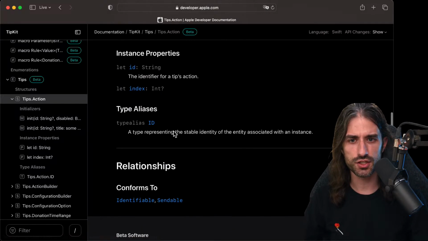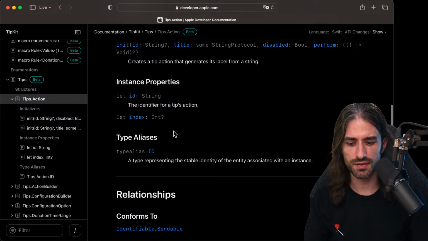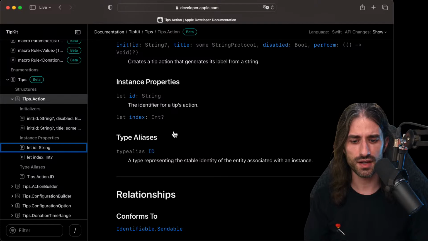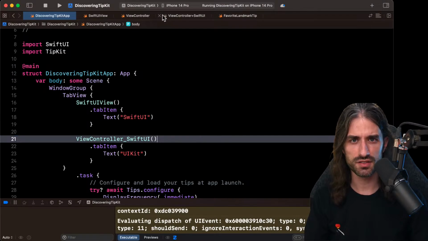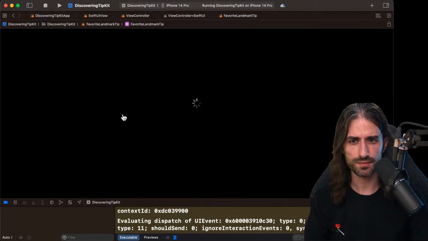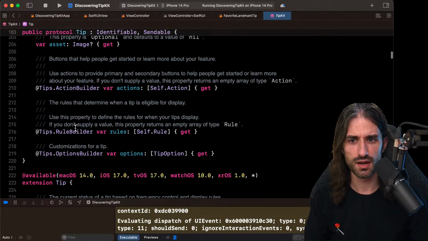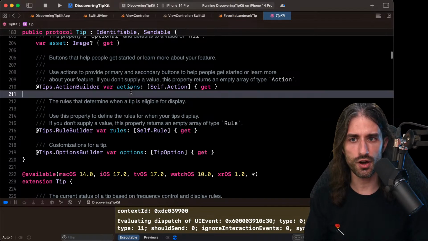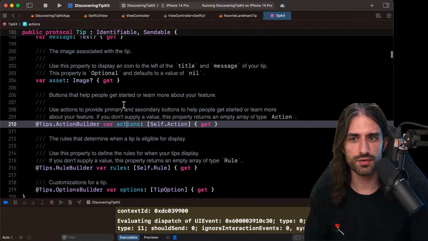So apparently the actions, they're not on the tip itself. It seems that they are on the view that presents the tip. So let's just see. If I go back to the tip, we can see that we have the rules, we have the option. Oh, you can also have the action at the level of the tip. So maybe you can just give them at the level of the tip, but also if you want, give them inside the view.